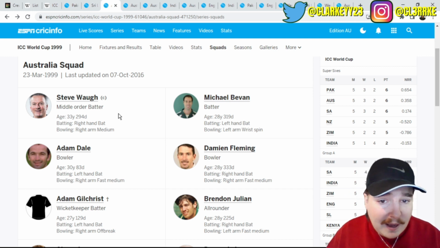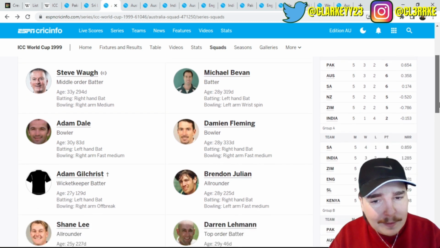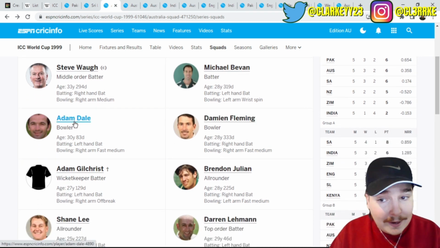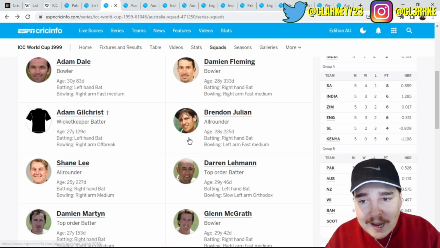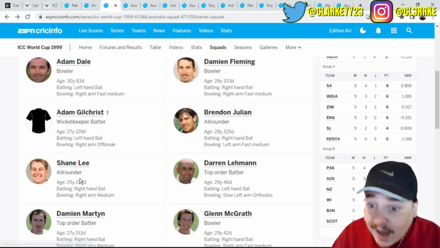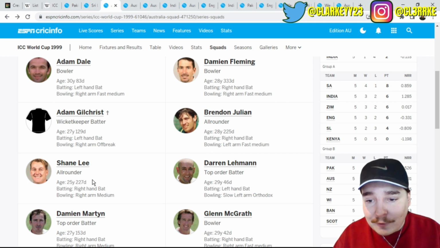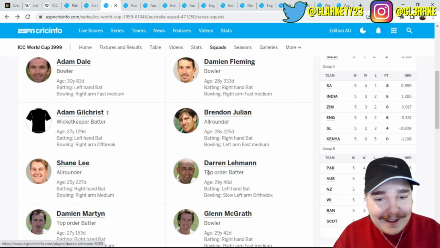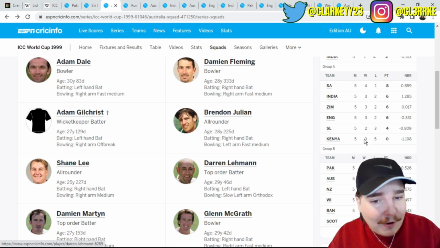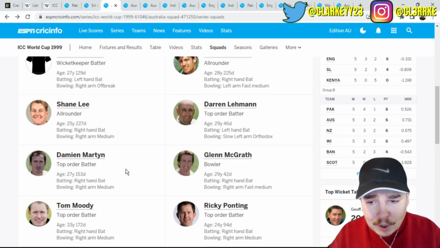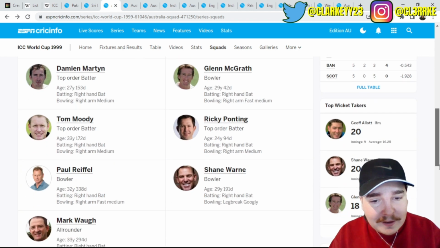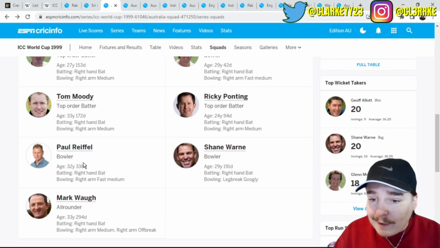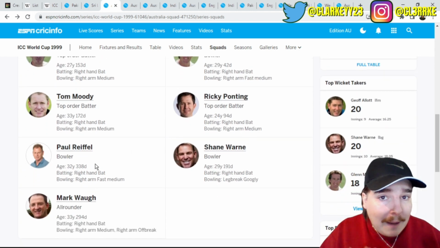Steve Waugh, the skipper. Michael Bevan, wow. Adam Dale, I'm not even going to lie to you, I've never heard of that guy. Damien Fleming, Gilchrist, Shane Lee, the brother of Brett Lee. Shane Lee, he was actually pretty good. Darren Lehmann, Glenn McGrath, Damien Martyn, Tom Moody, obviously Ricky Ponting. Paul Reiffel, who is an umpire now as well.